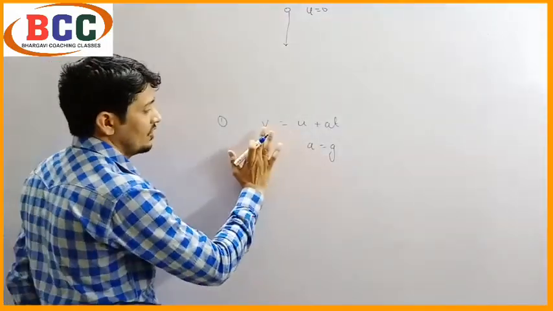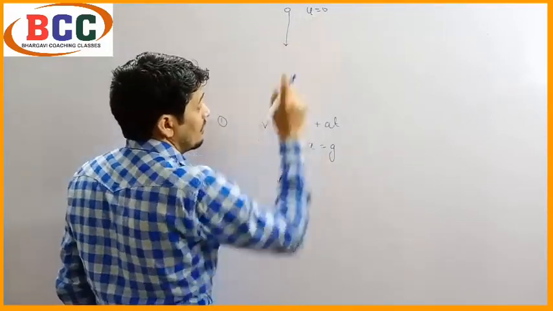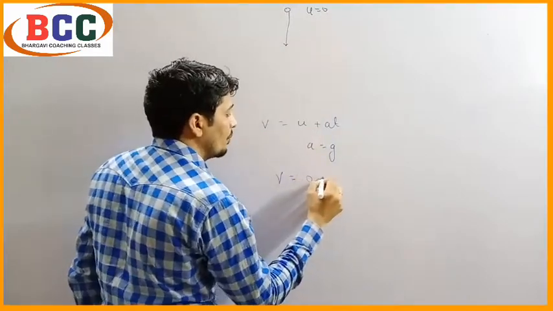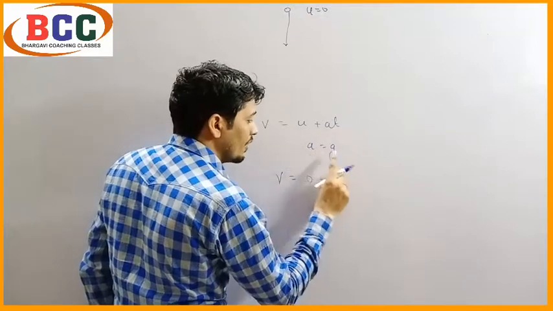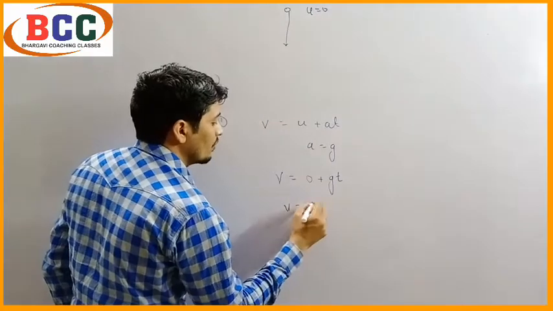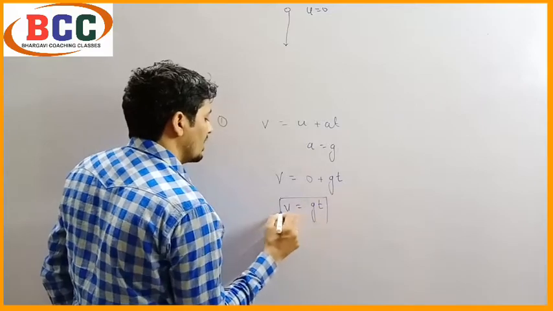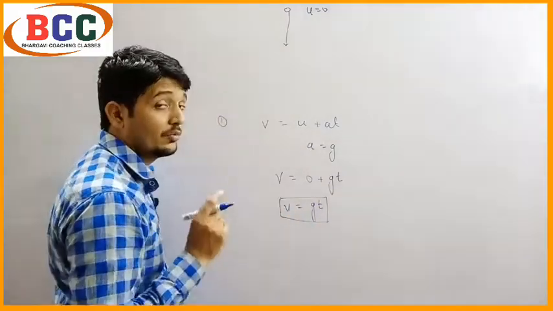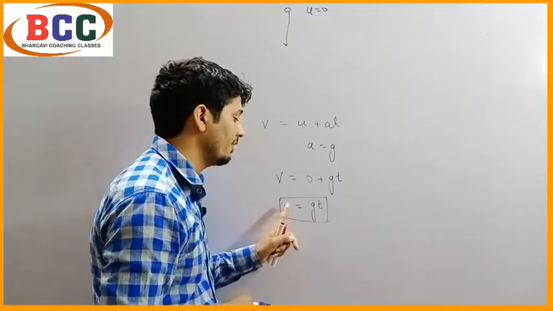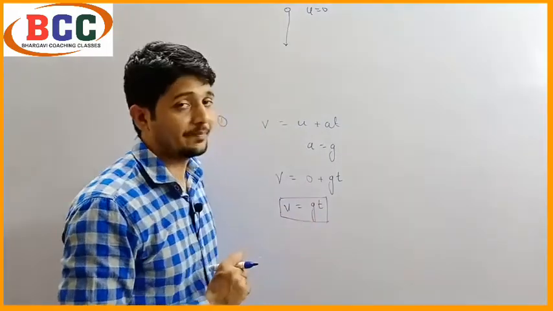So we can write this kinematic equation as v equals, see, u we have 0, that means initial velocity is 0, plus a, instead of a we are taking g, so it becomes gt. So v equals 0 plus gt, means gt. This is the first kinematic equation for the gravity of earth when an object falls down on earth. So we can say velocity is nothing but the product of gravitational acceleration and time.